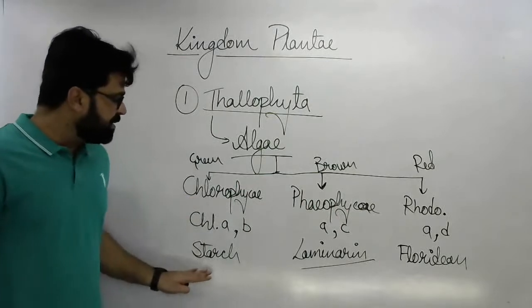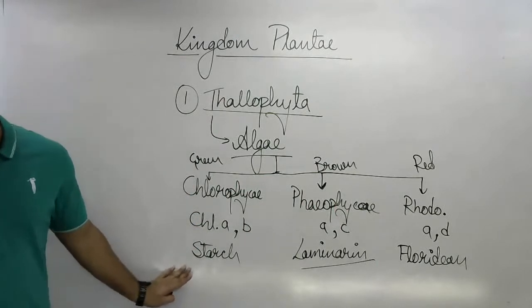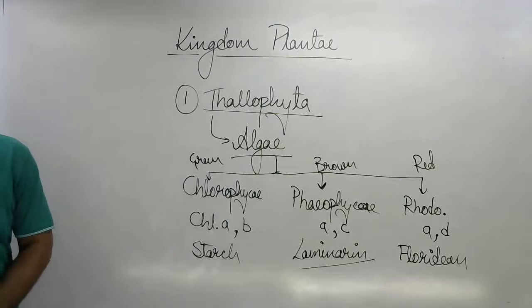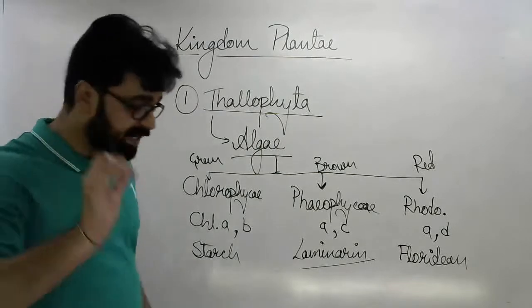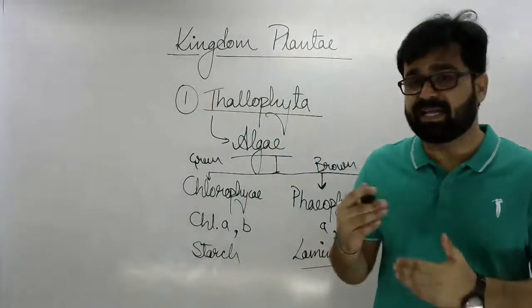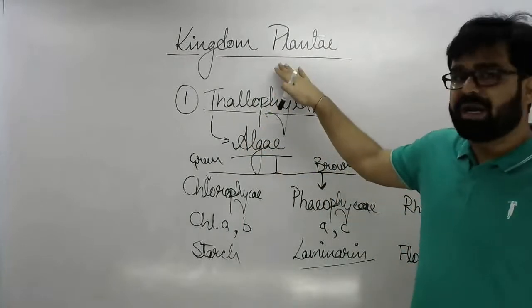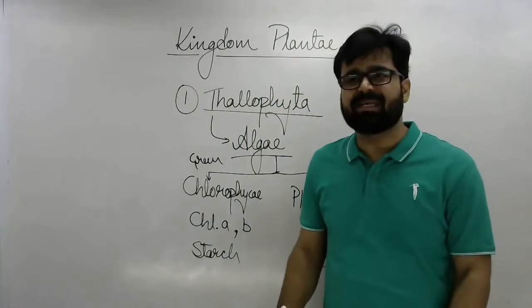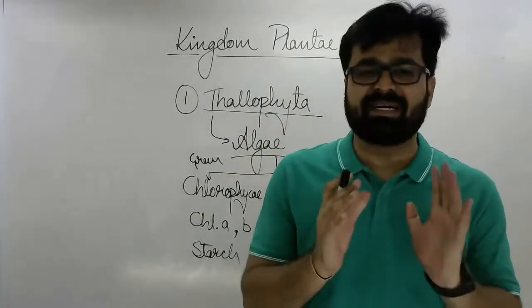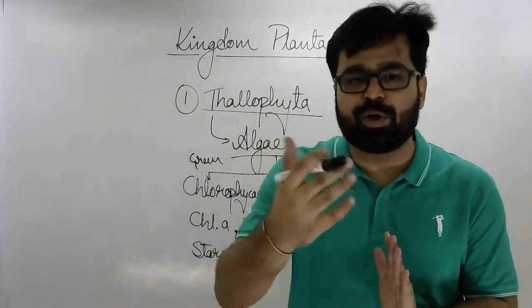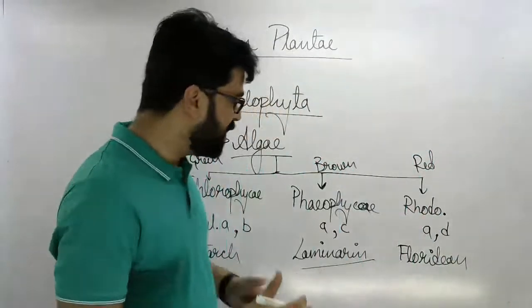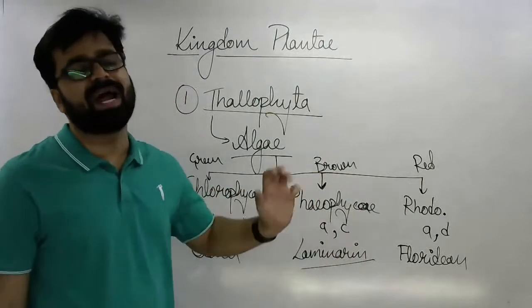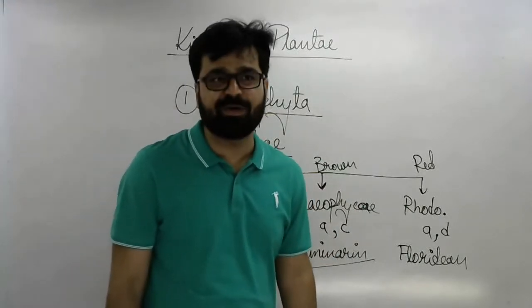Now, coming to another difference, chlorophyceae, thylakoids. Let me tell you a very important thing. They all are photosynthetic, which means they will have plastid in them, and that too chloroplast, right? But again, there is a variety of chloroplast found in them.